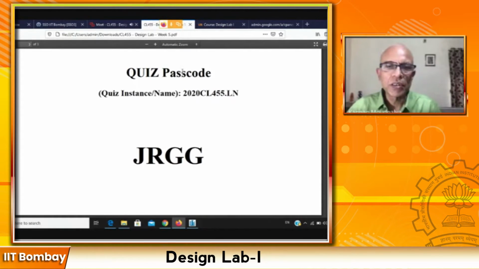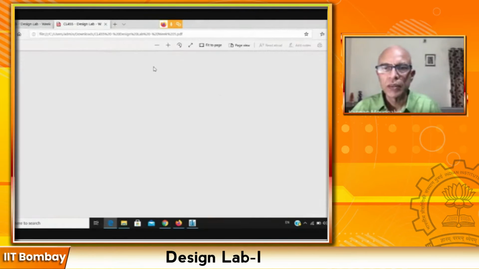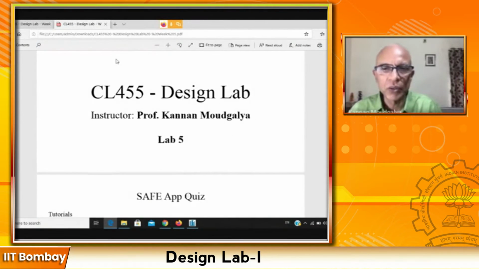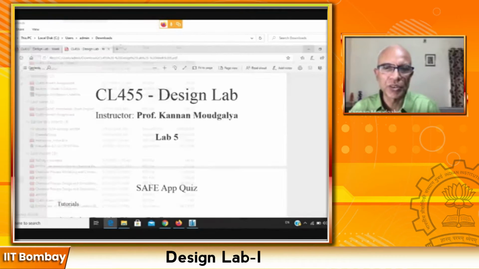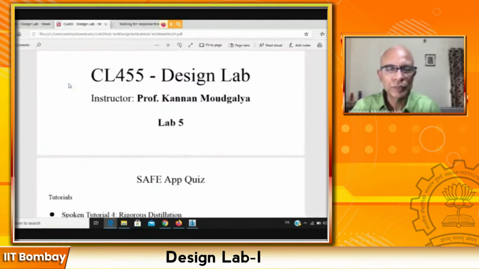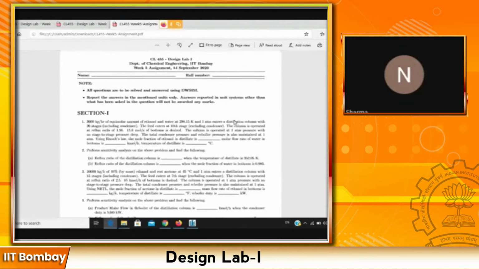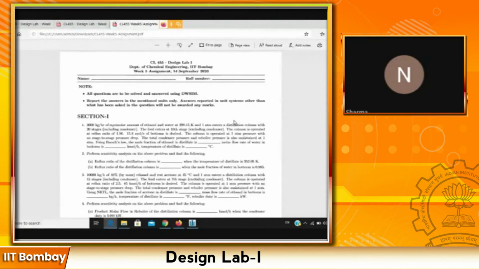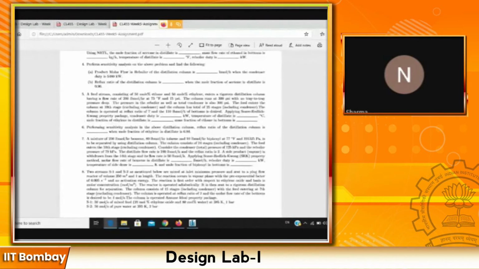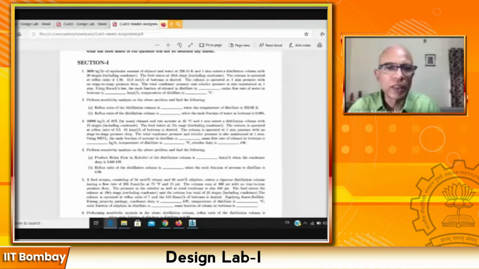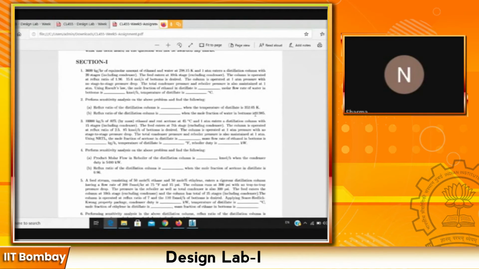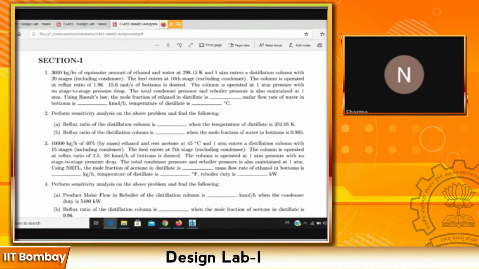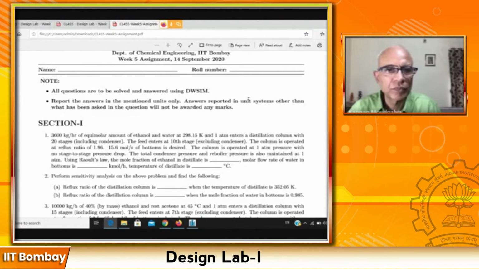If there are any questions in the assignment that you submitted last week, or the assignment that you are going to do today, you can go ahead and ask your questions. Yes, like every week, we have two sections for the assignment, section 1 and section 2. Can you zoom in section 1 a little bit? Yes. Let it fill the space. Yes.